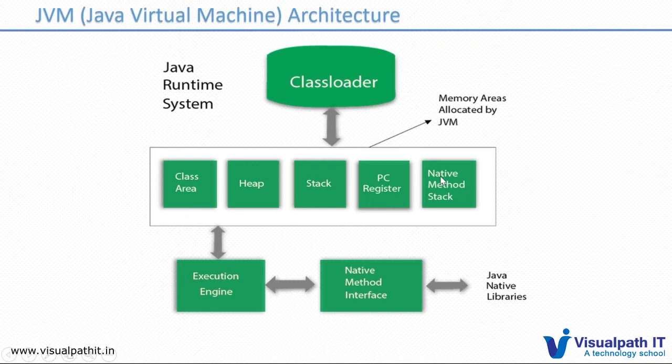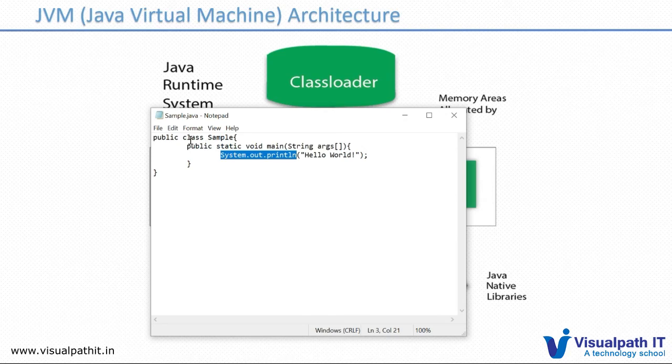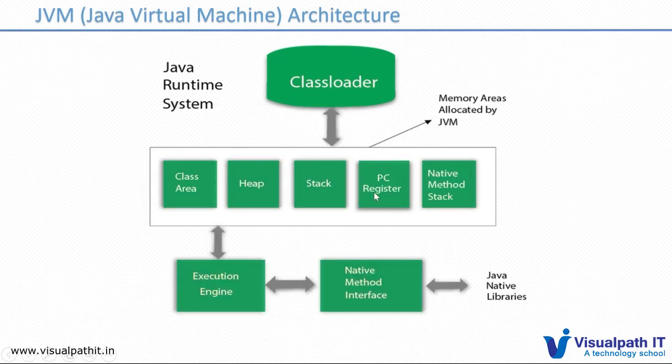So the method calls it has come here. The PC register holds the current line of execution. Suppose I have this program, it will execute line by line, so what is the current line of execution, that detail the PC register will hold. The stack, suppose you're calling any method, the methods we can discuss in further tutorials. The calls will be registered in the stack memory.